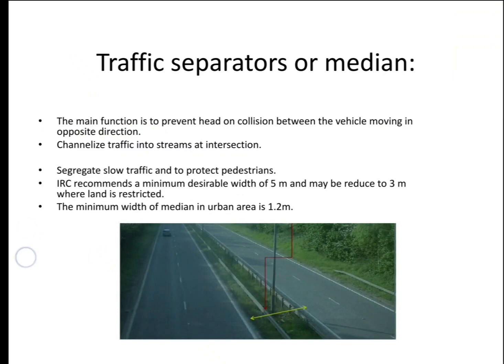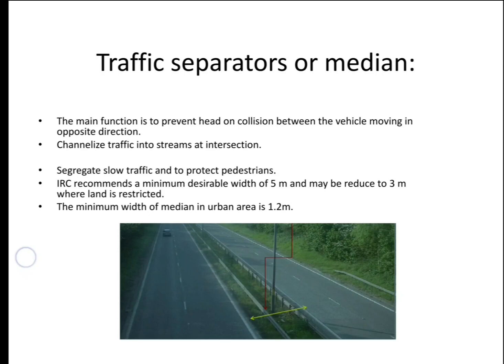Next we will come to traffic separators or medians. Traffic separators, medians, are usually called dividers. From this figure we can see what is meant by traffic separators, which we usually call medians. Why are medians provided? What's the function of a median? It's just to prevent head-on collisions between vehicles moving in opposite directions, and also to channelize the traffic into streams. It will guide the vehicles along a proper path.